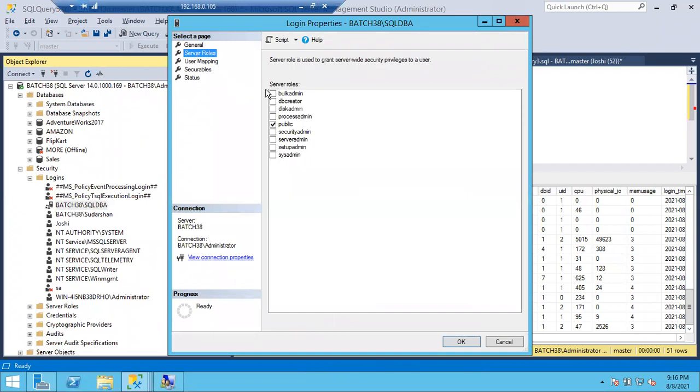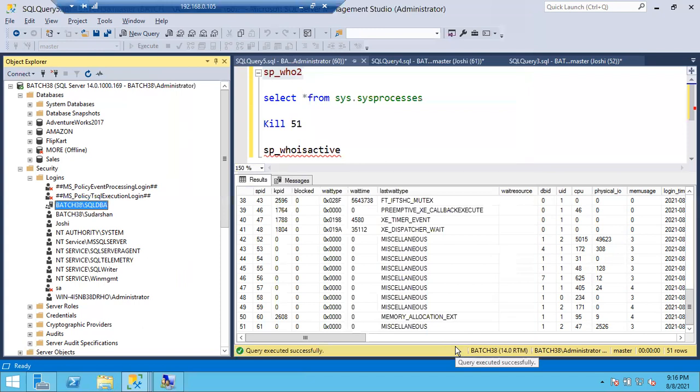In the same way, I have to go to server role. In case I want to add the group login to bulk admin, I can give bulk admin. In case I want to add this group, this is a SQL DBA group, right? It should be SQL as sysadmin, right? So if I give sysadmin, later if any new database is created, there is nothing to do from our side, it can automatically access the whole server. Later in the future, if any new database is created, no need to give separate permissions to this group on the database. Automatically, the group of people can access the newly created databases. Nothing to do from our side.